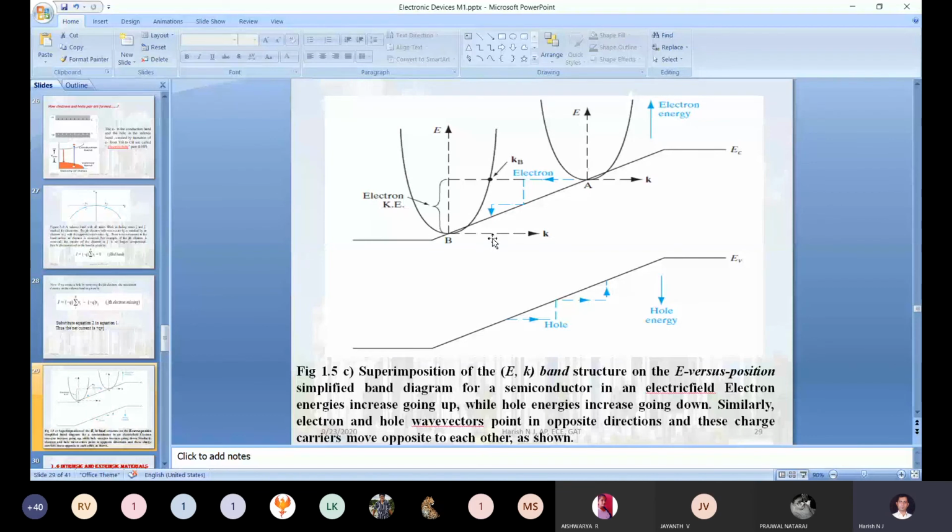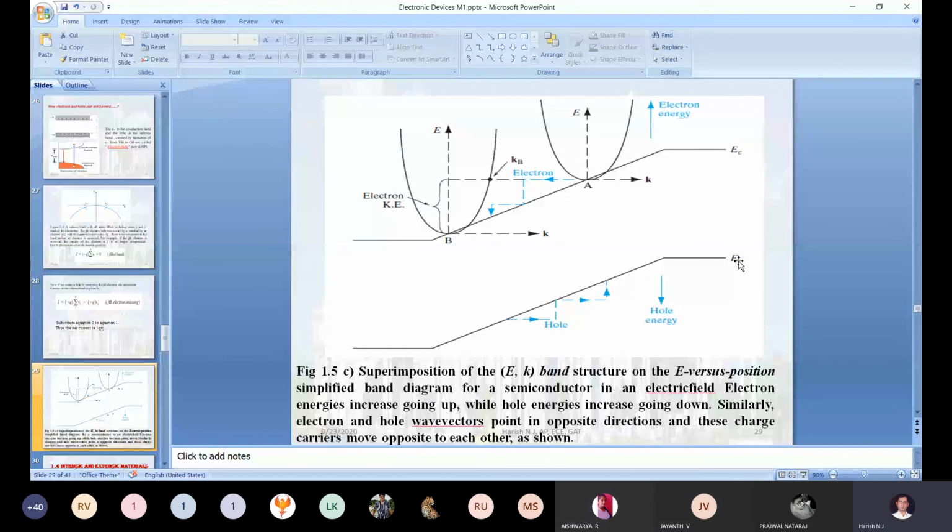In the same way, the holes present in the top layer of the valence band also have some potential, but their kinetic energy will be zero. You got my point? Yes, sir.